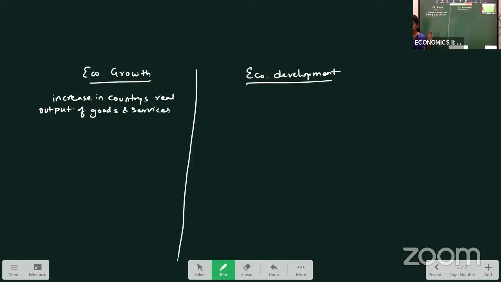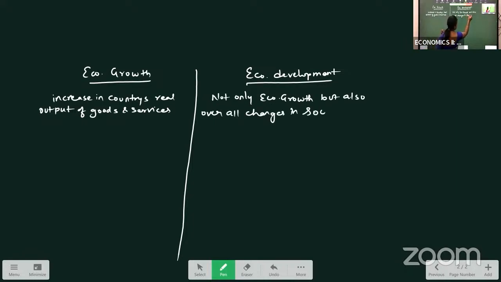Then what is development? Not only economic growth, but also progressive changes in the socio-economic structure. So economic development is not only economic growth, but also overall changes in the socio-economic structure of the economy.